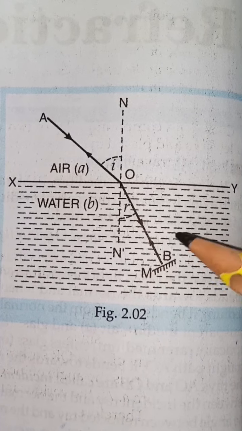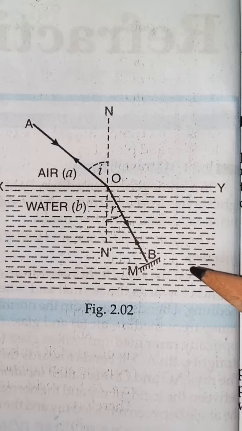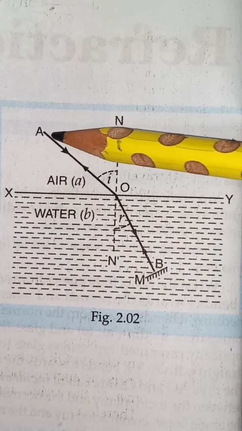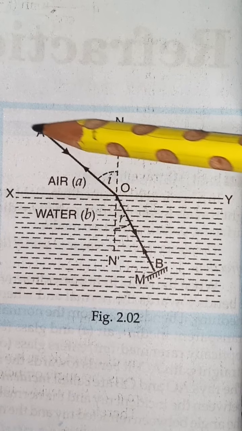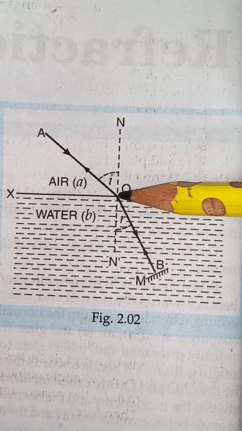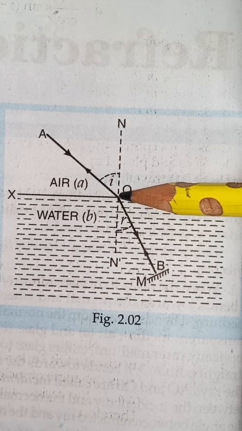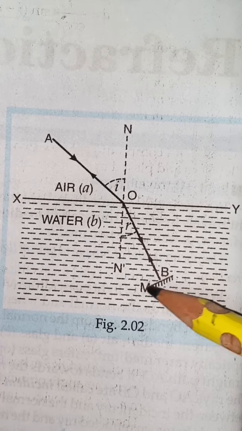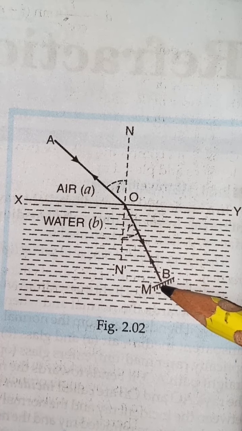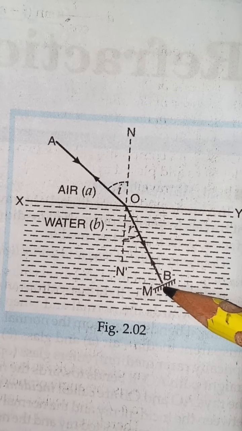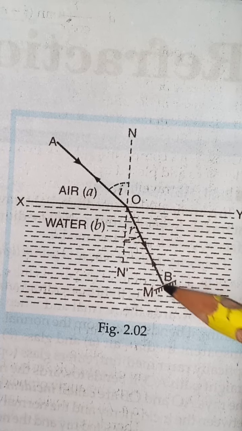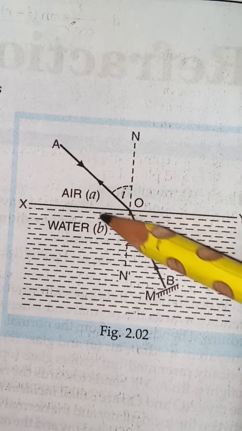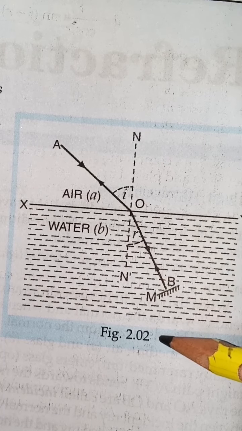Yes, dear student, this is the continuation of the principle of reversibility of light. So how is light being reversed? Suppose this is the air medium from which the ray was coming, AO, and at this point, after refraction, the ray is going from O to B. But at point B, there is a mirror which is kept perpendicular to the incident ray, normal to this. So what will happen? The ray will be incident on this and will get reflected back in the reverse direction. So this is called the principle of reversibility.